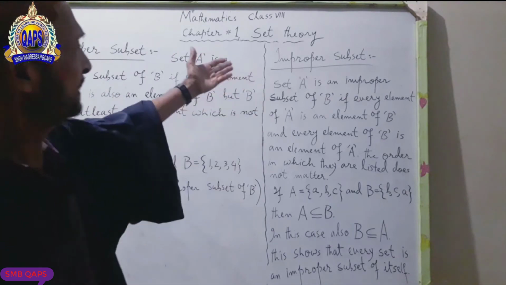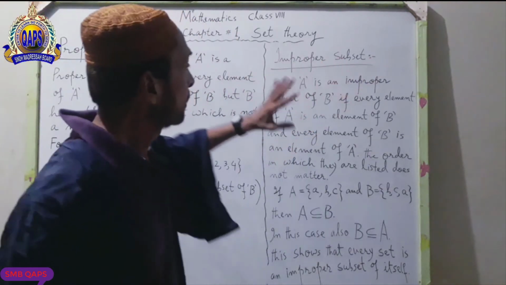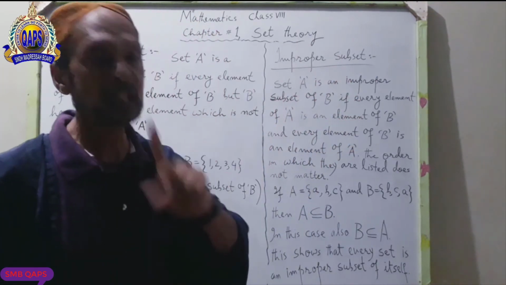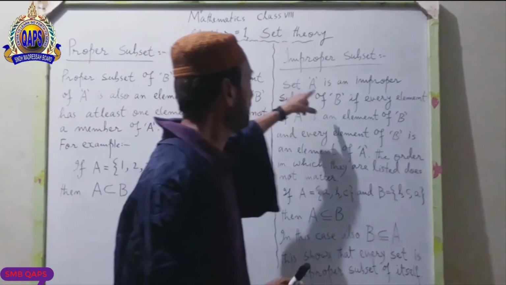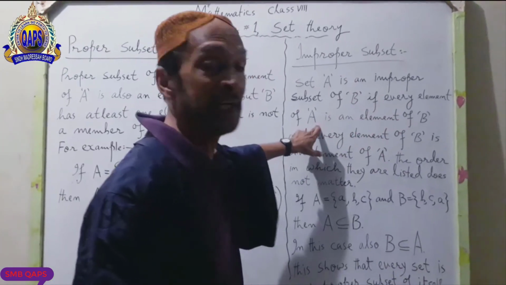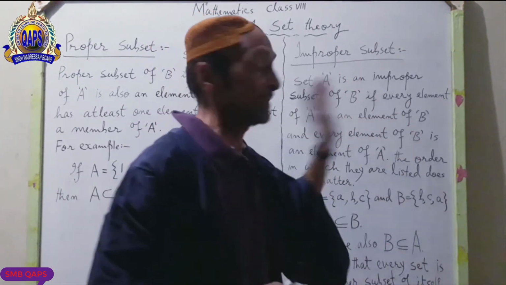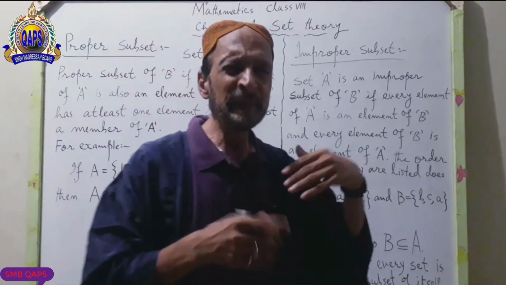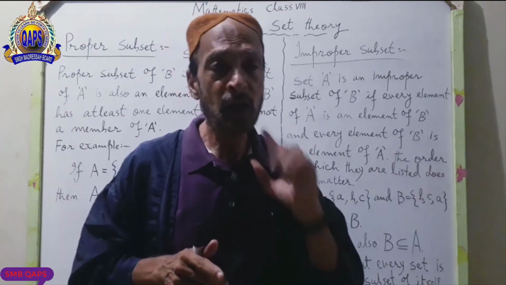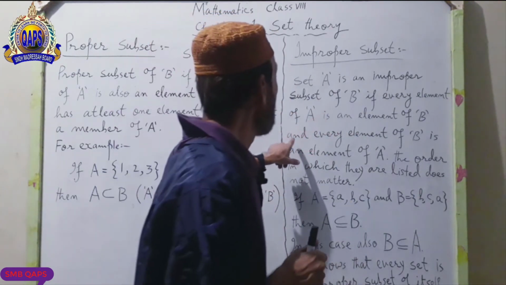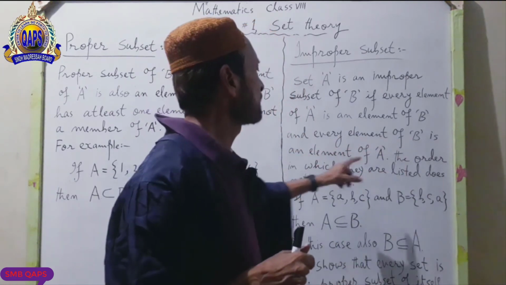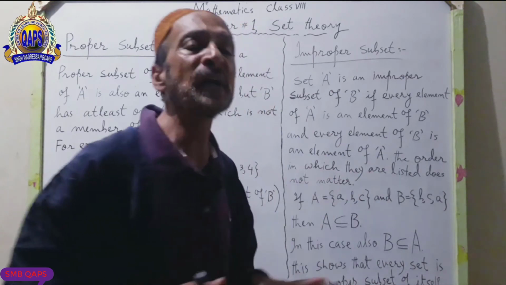Okay, look here. Improper subset. What is improper subset? You will have to consider an example. Set A is an improper subset of B if every element of A is an element of B. Every element of set A is also an element of set B, and every element of B is an element of A. The order in which they are listed does not matter.